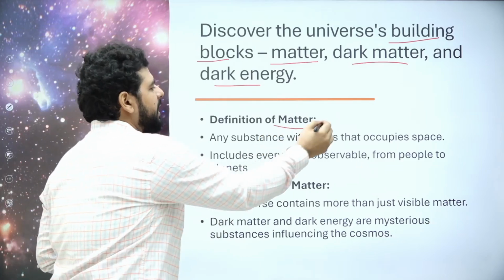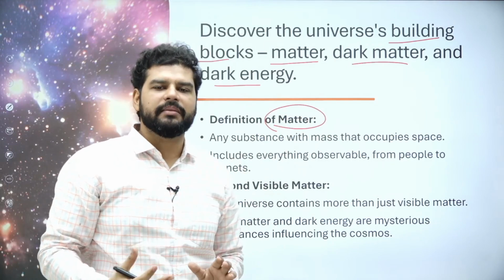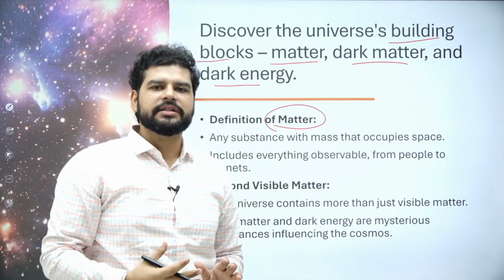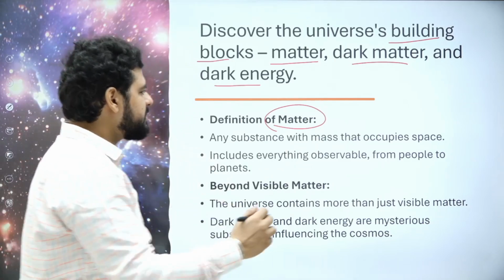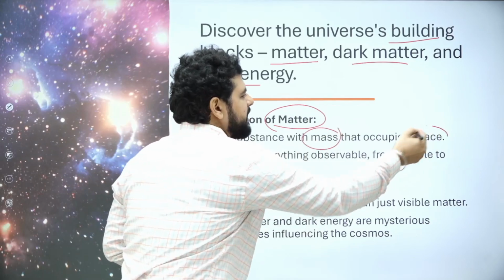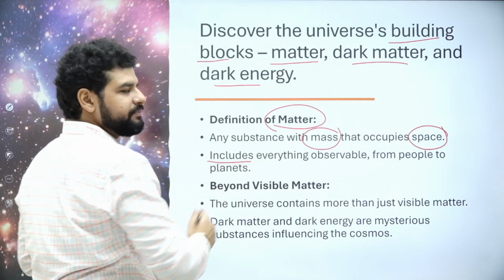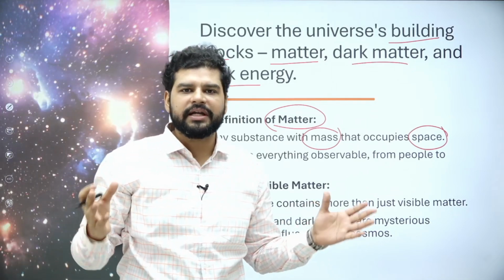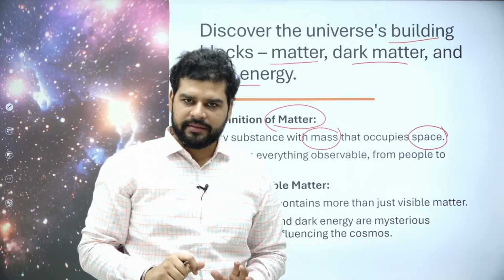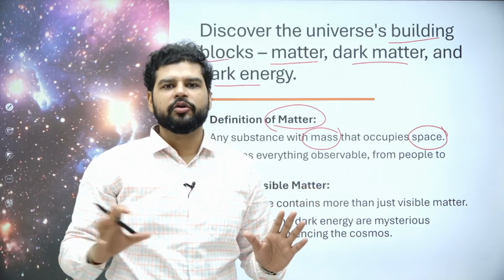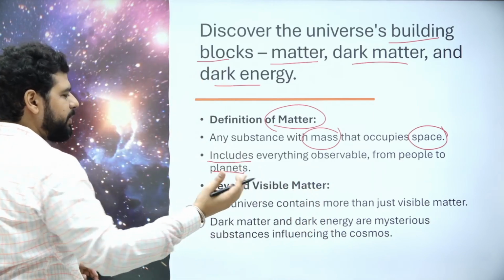Before understanding visible matter or dark energy, we should understand what matter is. Basically, anything that has mass and occupies space is called matter. It includes everything that we can see, whatever we can touch, or anything that occupies space, from people to planets.